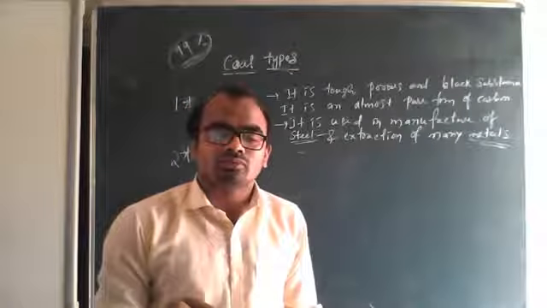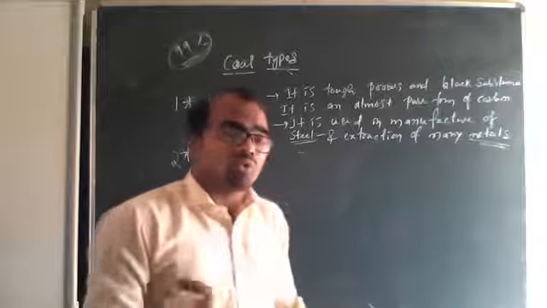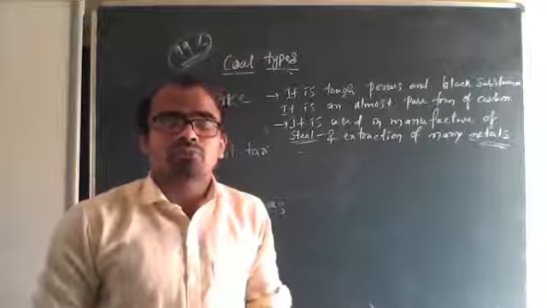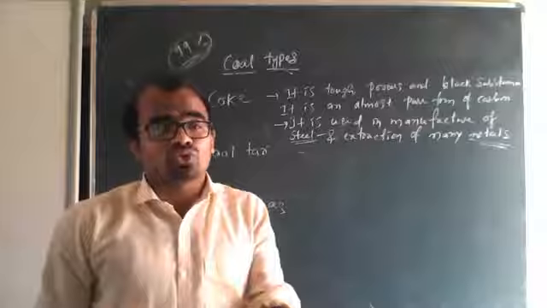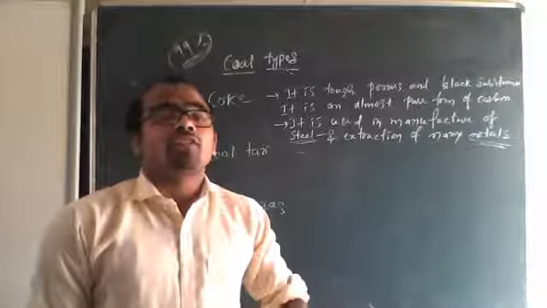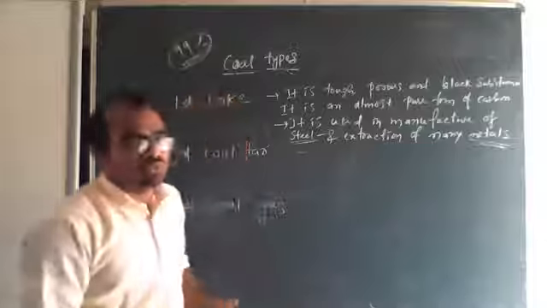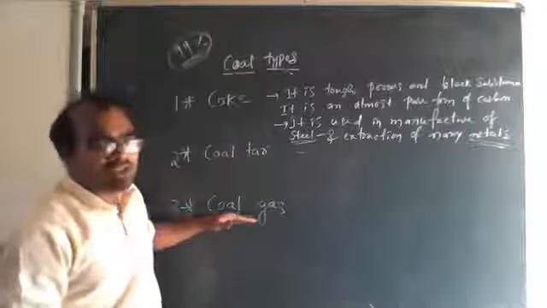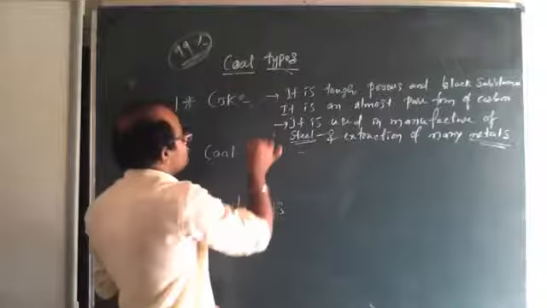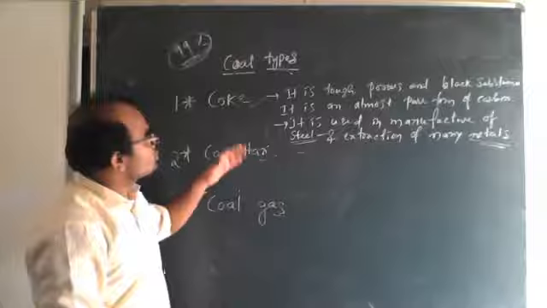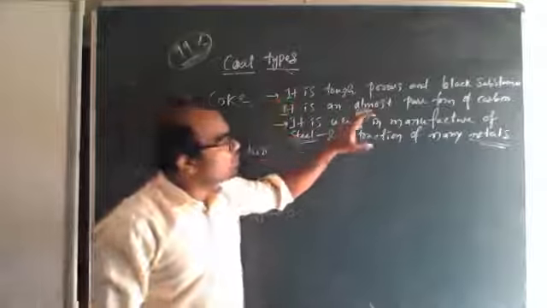And this coal is extracted from what? Vegetation, plants. So it is also called a fossil fuel. Okay, and after that we came to the types of coal, that is coke, coal tar and coal gas. In this class I have explained coke. In the next class I am going to explain both coal tar and coal gas. So what is coke? It is a tough, porous and black substance.